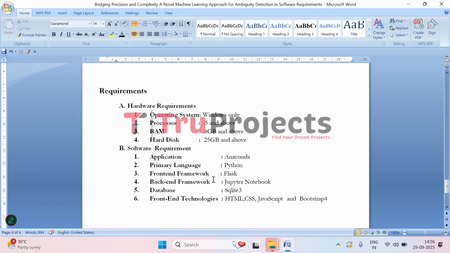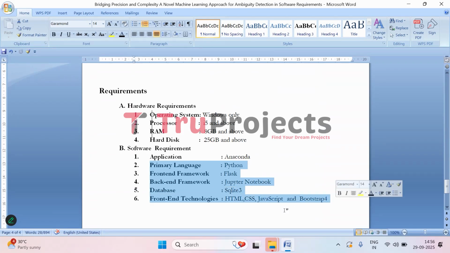And to implement this project, we need software and hardware requirements. In hardware, we need operating system of Windows, processor of 5 and above, RAM of 8 GB and above, and hard disk of 25 GB and above. Software requirements are: application of Anaconda, primary language of Python, front-end framework of Flask, back-end framework of Jupyter Notebook, database of SQLite 3, and front-end technologies are HTML, CSS, JavaScript, and Bootstrap 4. So these are needed. And this is the overview of the project.